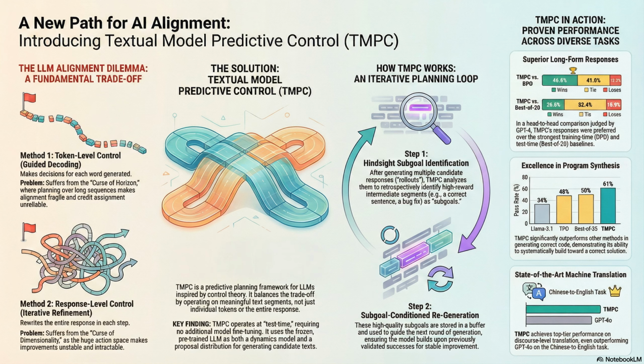So if we can't align token by token, what happens if we go to the other extreme? That's where you hit the curse of dimensionality. This one affects methods that define their action at the complete opposite end, the entire response level. The best example is iterative refinement, like test time preference optimization, or TPO. You generate a full long response, you get feedback on the whole thing, and then you tell the model, okay, rewrite this entire thing to make it better.